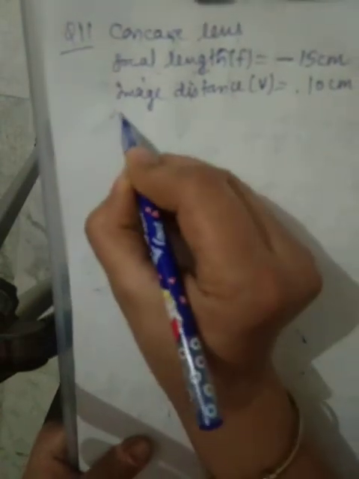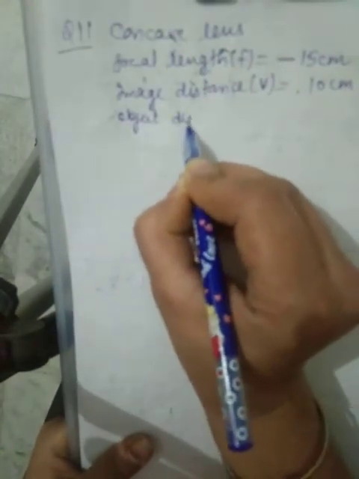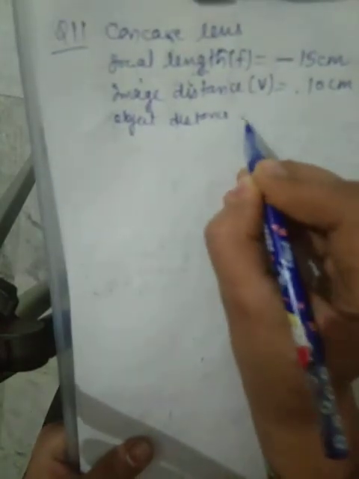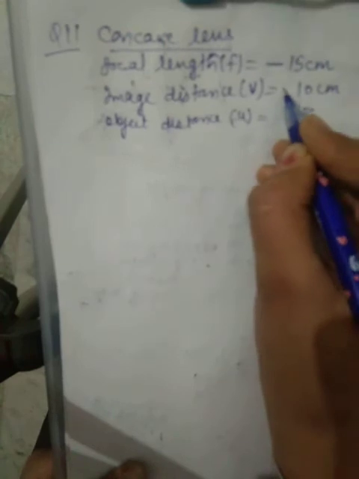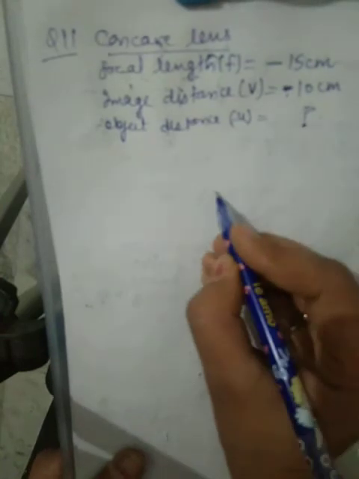How far is the object placed from the lens? Object distance, U, is to be found out. As we know, lens is concave. In concave lens, each and every image is virtual, erect, and small size. In that case, V, image distance, is negative. It can be made clear to you using a ray diagram.